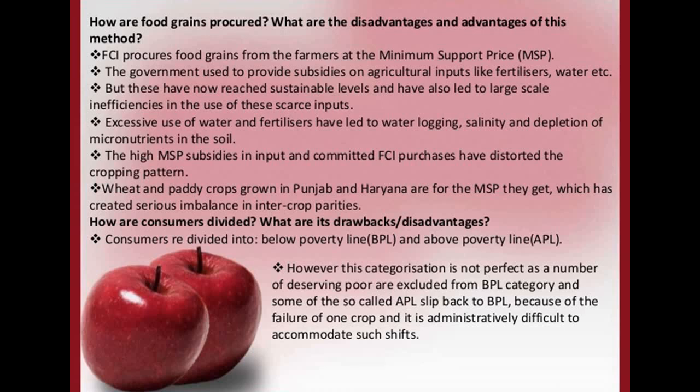Sometimes those people who are below the poverty line, if one of their crops gets a good price in the market, can come up to the APL level. But sometimes those who are at the APL level, if one of their crops fails in the market, can also shift to the BPL level.